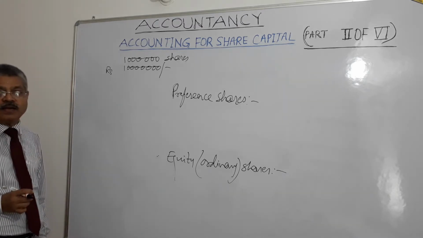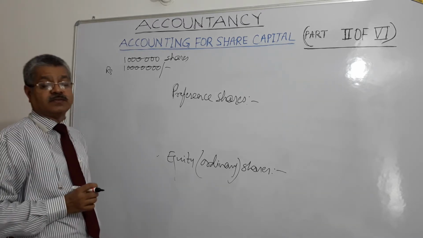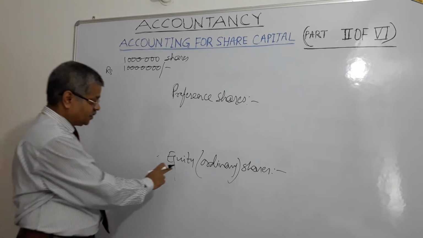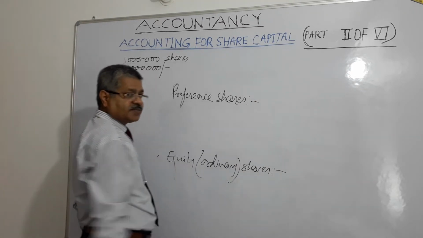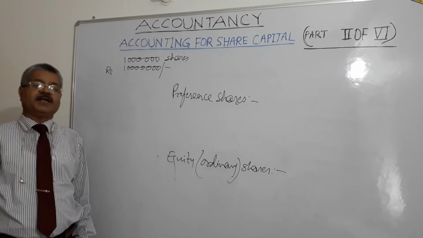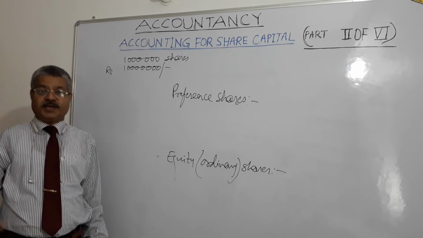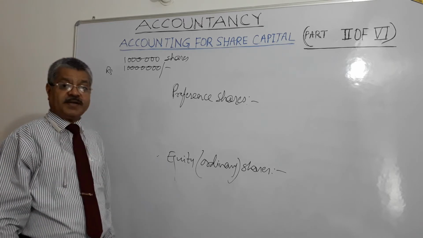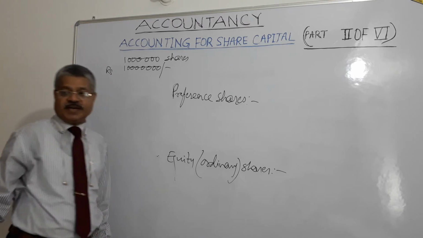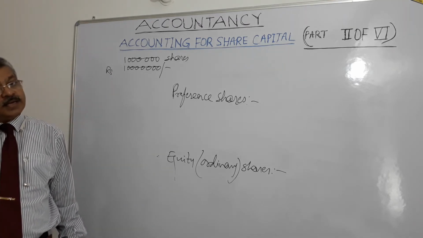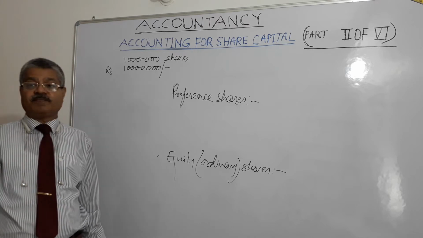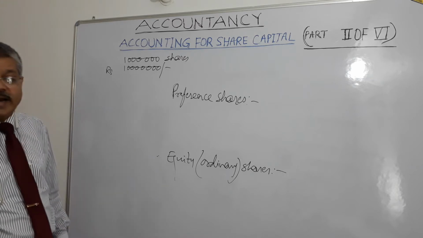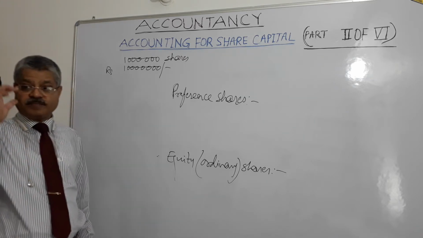Equity share capital may be with voting rights or with differential rights to voting. Here, what did we discuss? Preference shares may be cumulative, non-cumulative, redeemable, non-redeemable, participating, non-participating. And in case of equity shares, what happens here? Equity shares may be with voting rights or with differential rights to voting and dividend or otherwise, right?